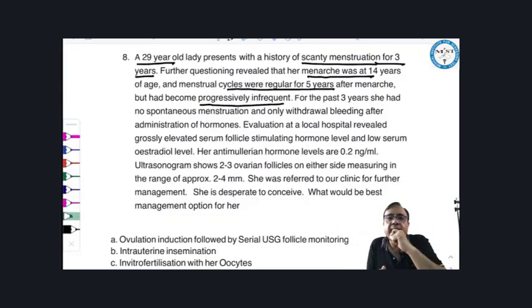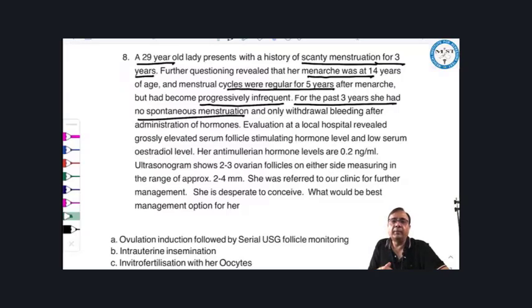For the past 3 years, she had no spontaneous menstruation and only withdrawal bleeding after administration of hormones.